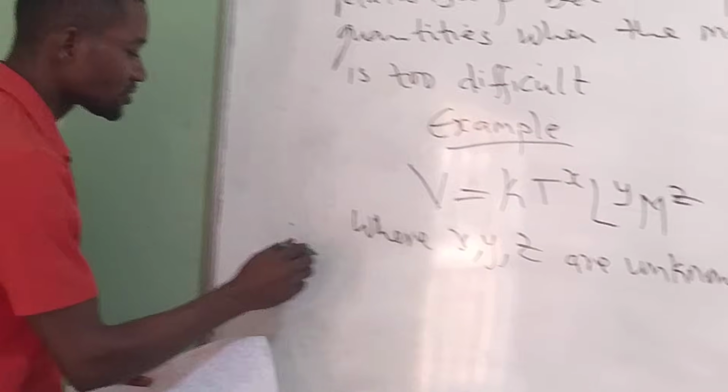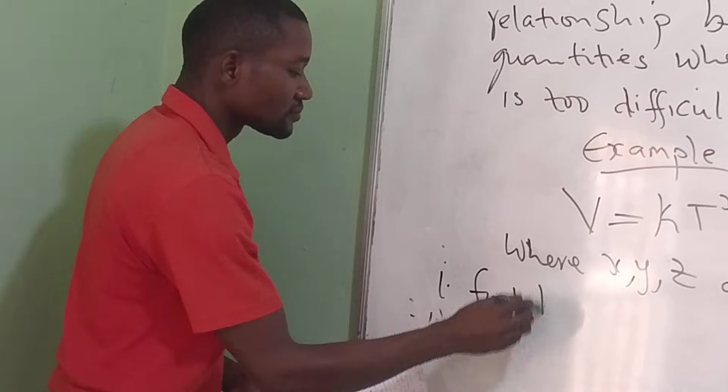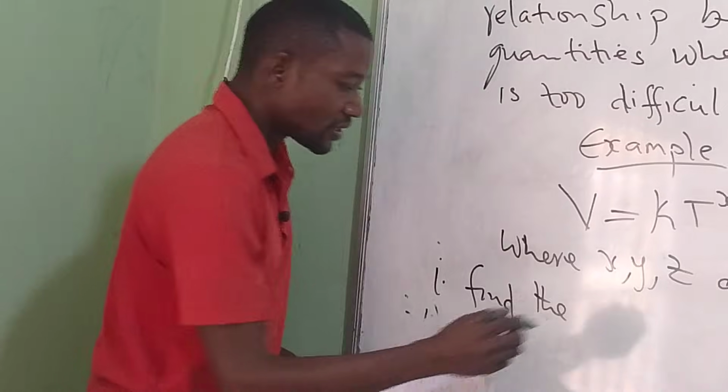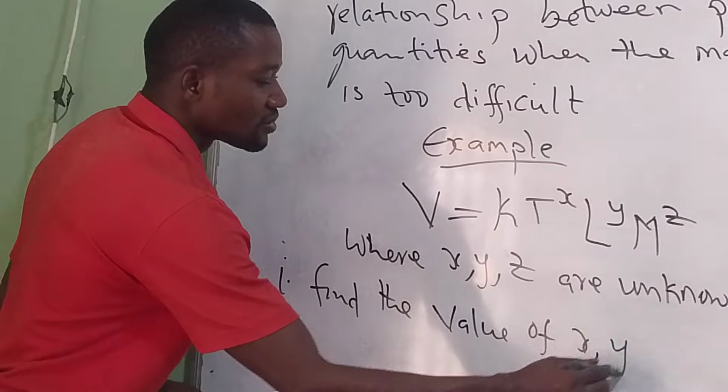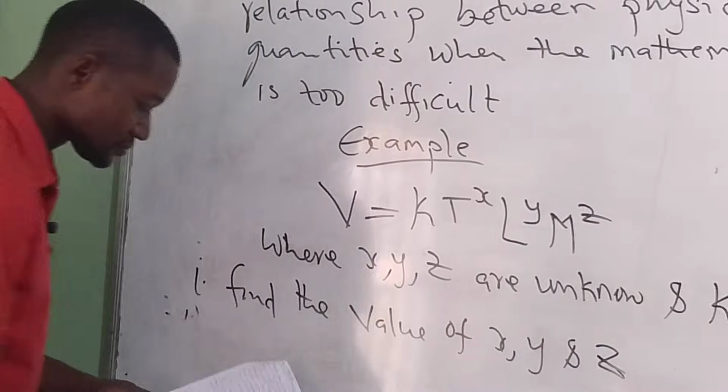The first question here says we should find the value of x, y, and z.